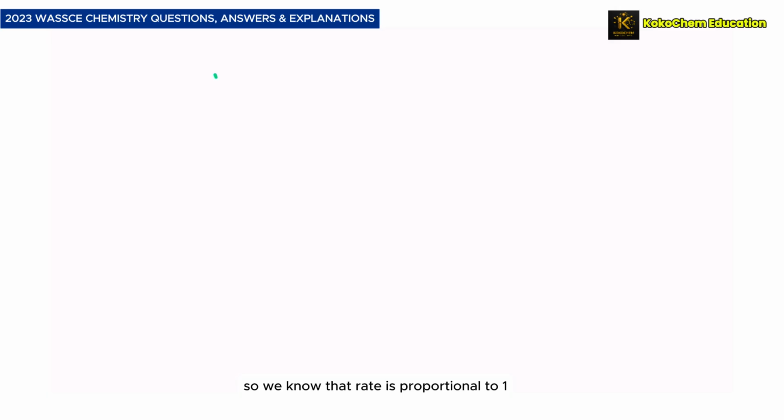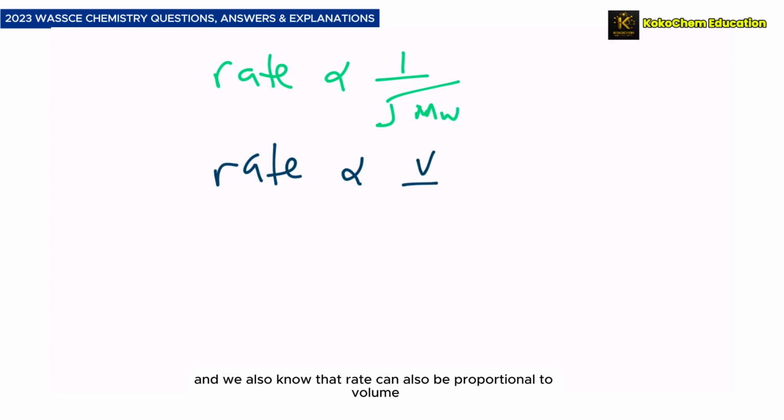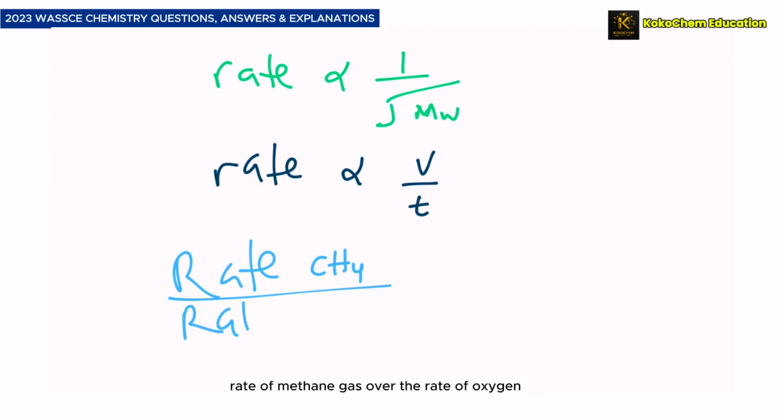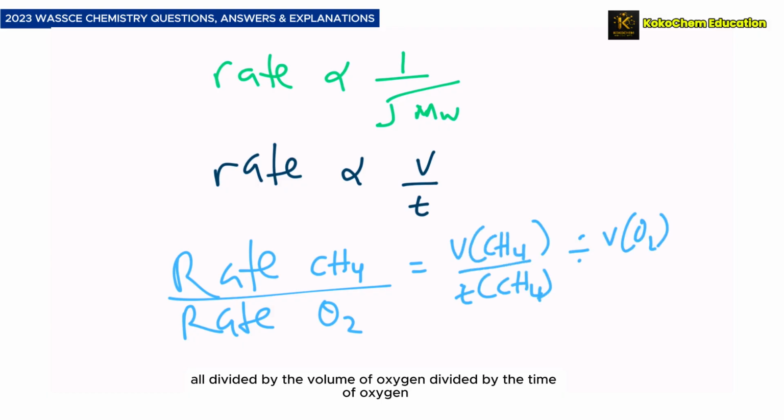So we know that rate is proportional to 1 over the square root of molar mass, and we also know that rate is also proportional to volume over time. So we can set up a ratio like this: rate of methane gas over the rate of oxygen would be the volume of methane over the time of methane, all divided by the volume of oxygen over the time of oxygen.